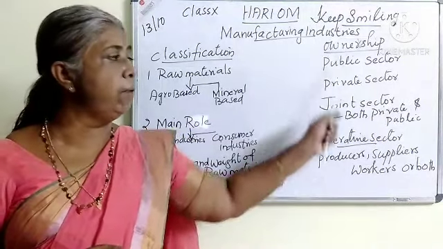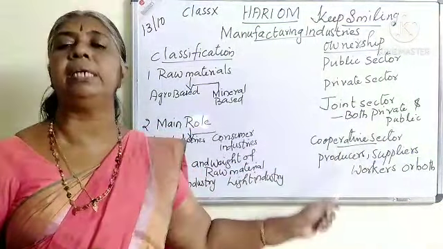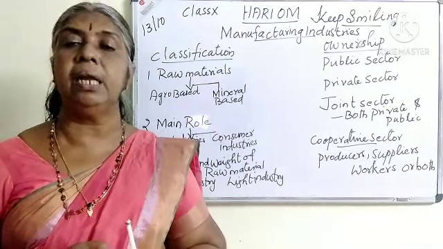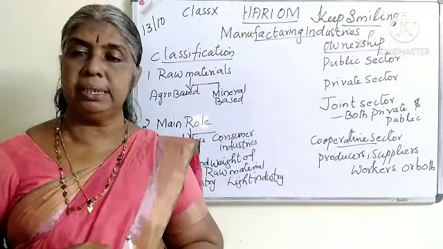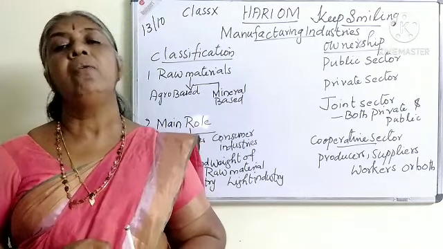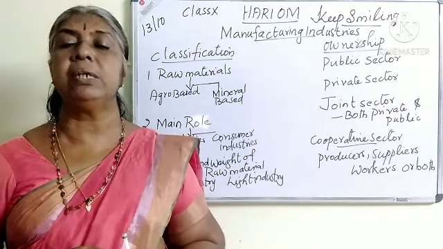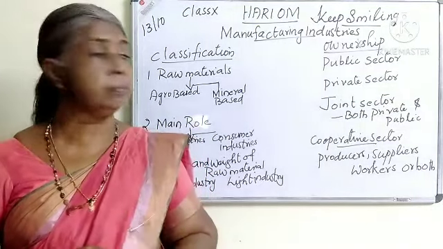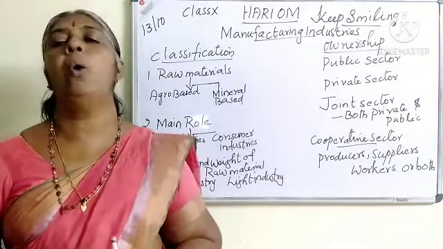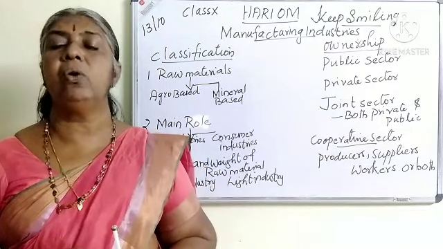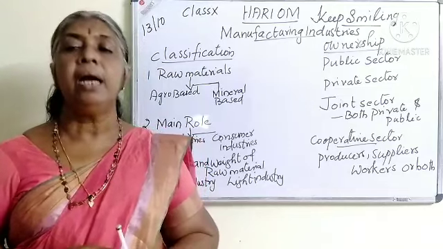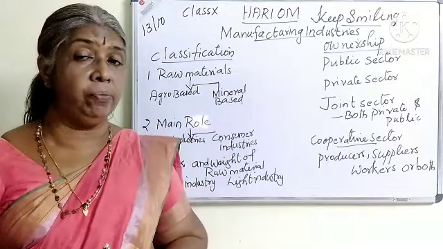So there are different examples of different undertakings under the public sector, private sector, joint sector, and the workers or producers or suppliers of raw materials. It is called the cooperative sector. These are all different undertakings that we carry out in the classification of industry.